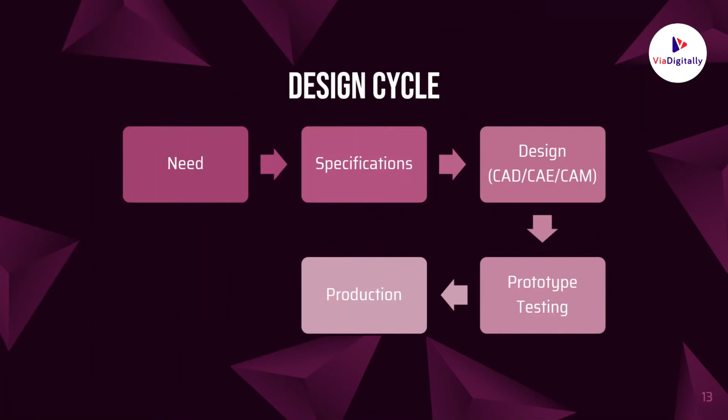Design cycle. In this cycle, all the processes from need to prototype and production are included. The very first step is need, followed by specifications, followed by design, followed by prototype testing, and then production. This process is called the design cycle in AutoCAD software.